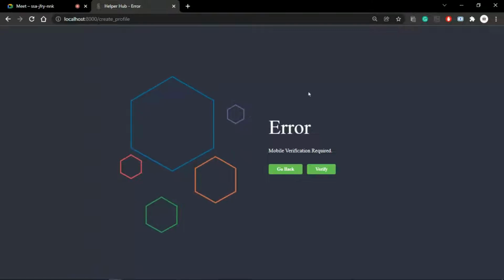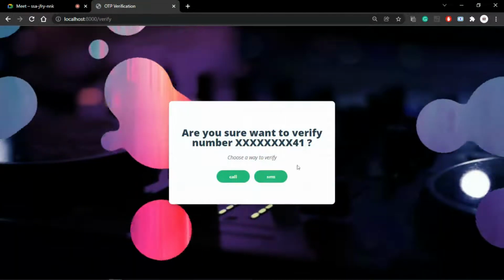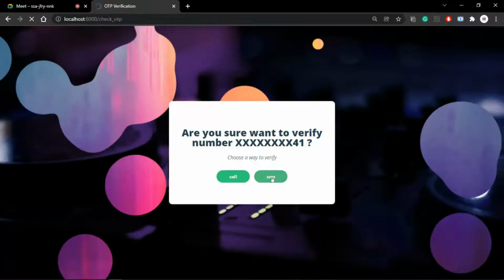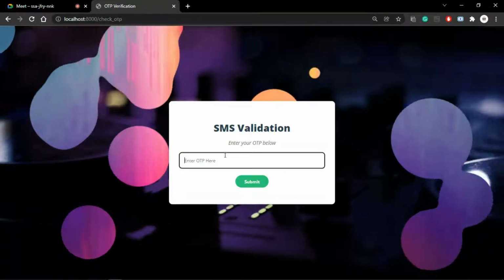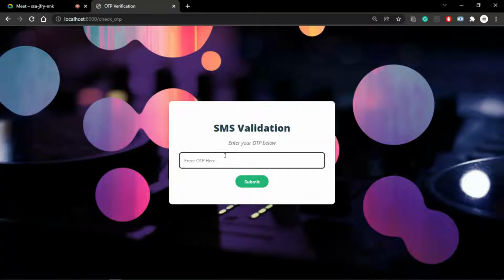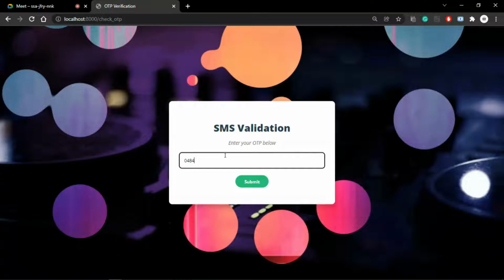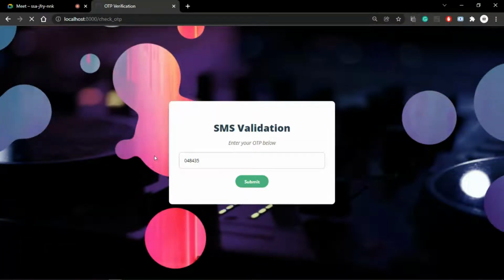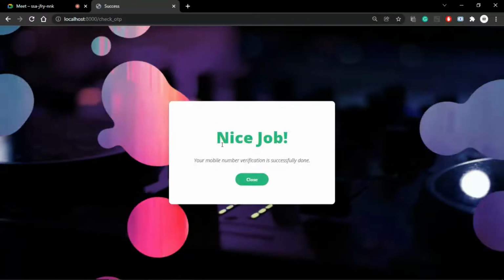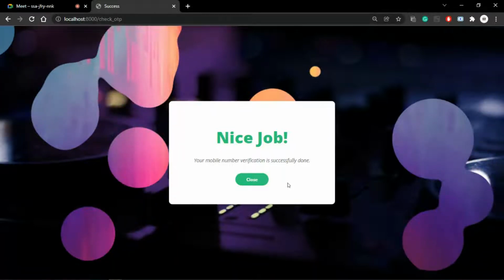For creating the profile, first you will have to verify the mobile number that you registered here. Click on verify. Right now, verify with SMS. Yes, so the code is 048435. Submit. We are using the Twilio API for sending the SMS and verifying the mobile numbers. Okay, so it's verified. Right now, close.